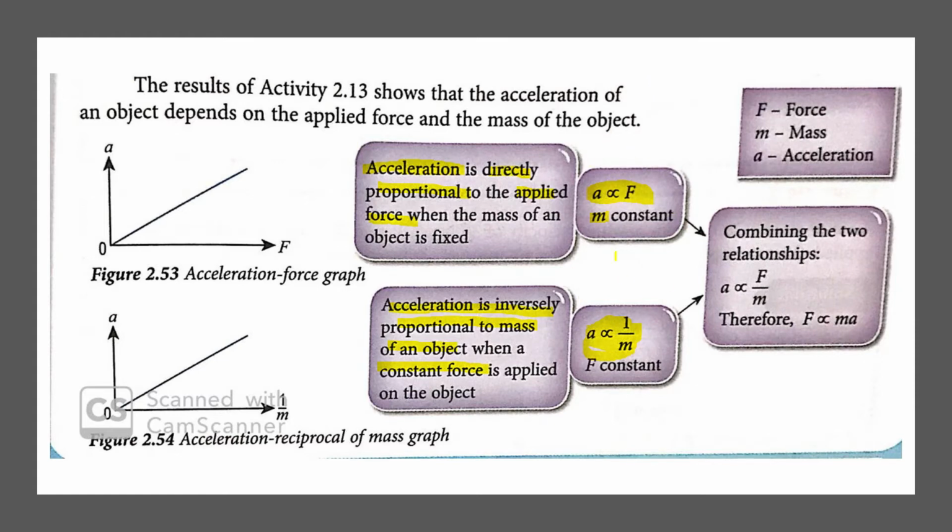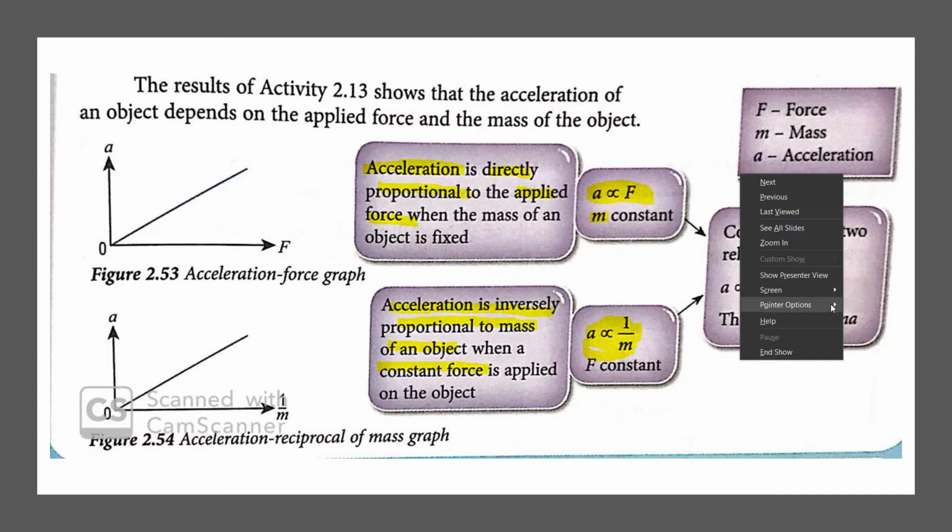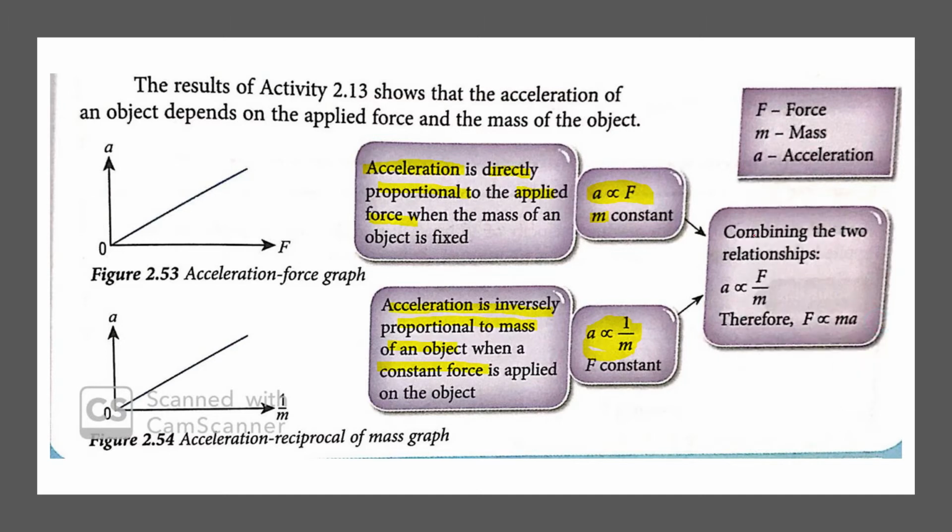Then by combining these two equations, a is directly proportional to F, but inversely proportional to m. Therefore we can say that F is, this one is divide, then we change here, it becomes multiply. So F is directly proportional to ma. So this is the equation.